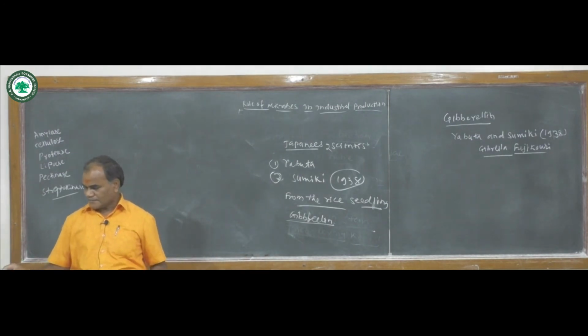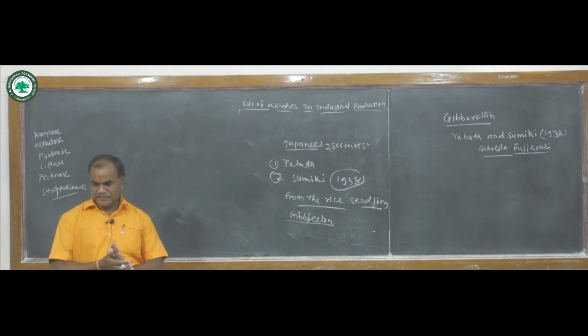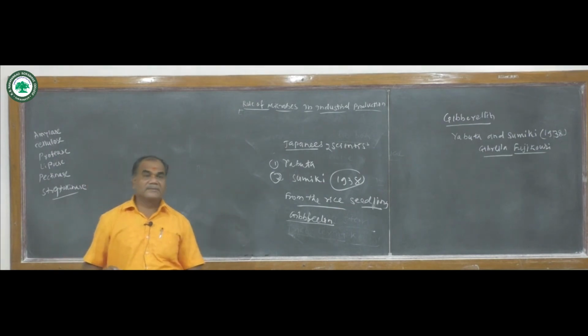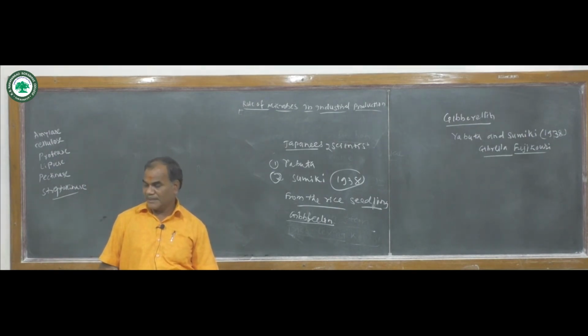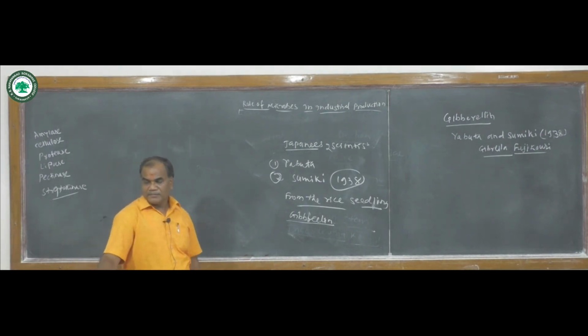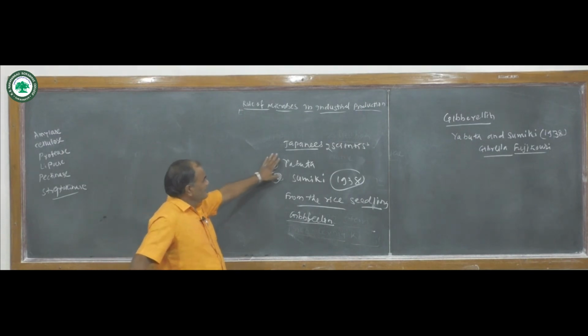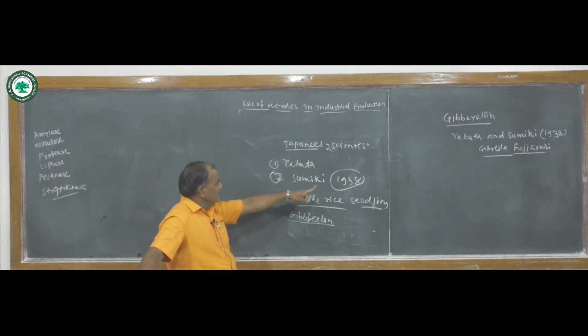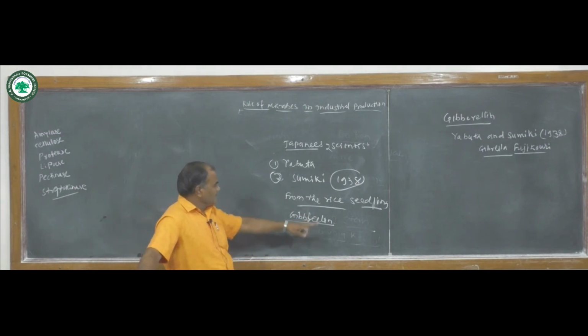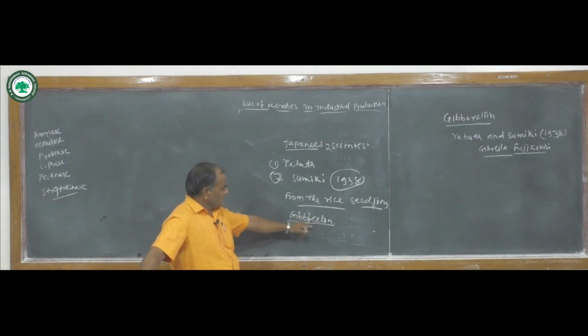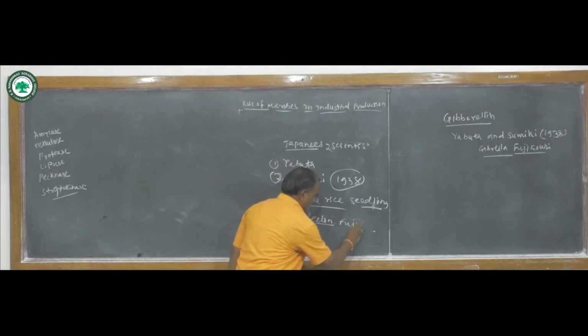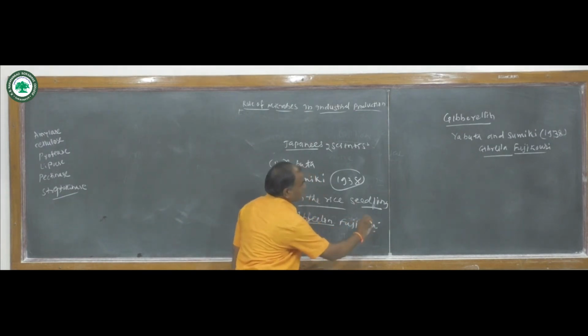So about 15 different types of gibberellin have been isolated, and these gibberellins have practical application. They were first isolated by the Japanese scientists Yabuta and Sumiki in 1938 from rice seedlings, from the fungus Gibberella fujikuroi.